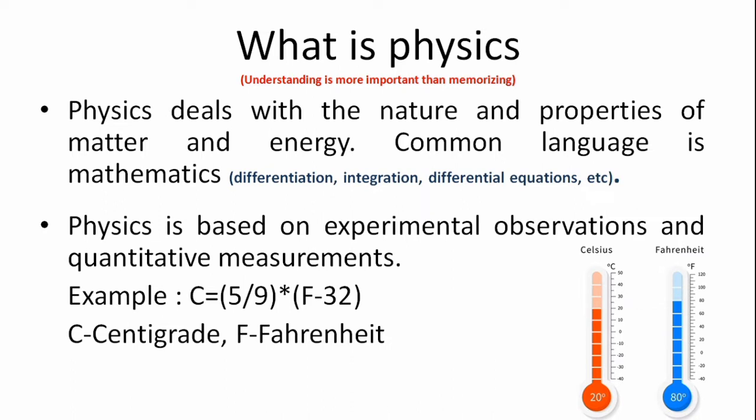We have heat and light energy from the sun. We have got natural wind energy, geothermal energy, and tidal energy from oceans. We convert from one form of energy to another form. Then the definition of physics is like this: it deals with the nature and properties of matter and energy.